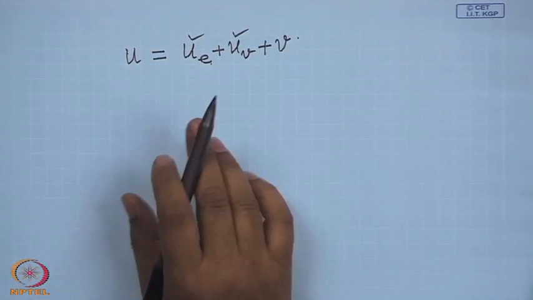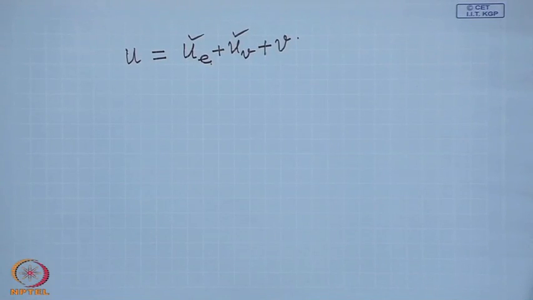Whatever we have got till now is based on pure kinematic consideration. Just considering kinematics, we have seen that the velocity field is likely to be this. Of course, simple kinematics or pure kinematics cannot tell us in a particular situation how much will be the expansion or how much will be the vorticity or whether a particular contribution will be there or not there. This cannot be obtained from pure kinematic consideration. That needs a dynamic consideration as well. But right now we are not going into it.